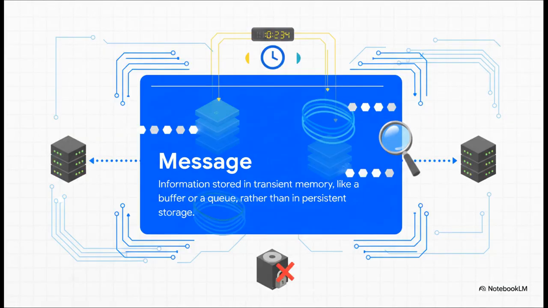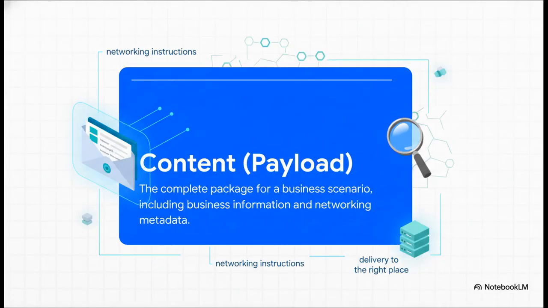So what's a message? Well, a message is simply information that's on the move. It's not sitting in a database or a file yet. It's being held temporarily in a buffer, maybe in a network queue, while it's in transit, going from a sender to a receiver. Our current temperature, 72 degrees, is now packaged up, sitting in memory, and just waiting to be sent across the network.